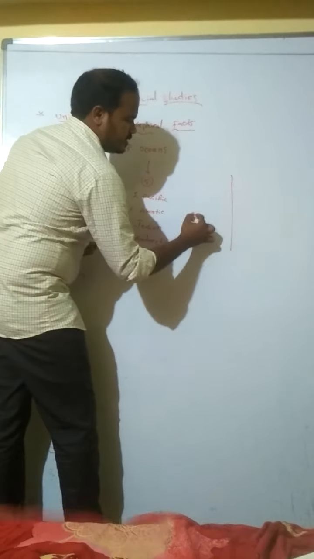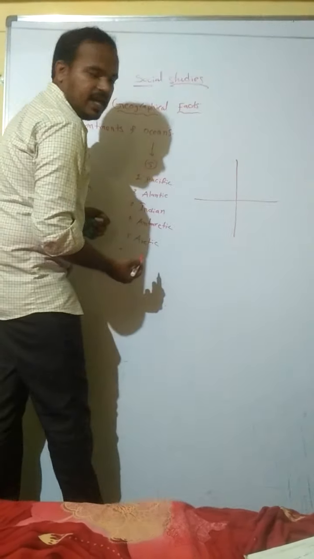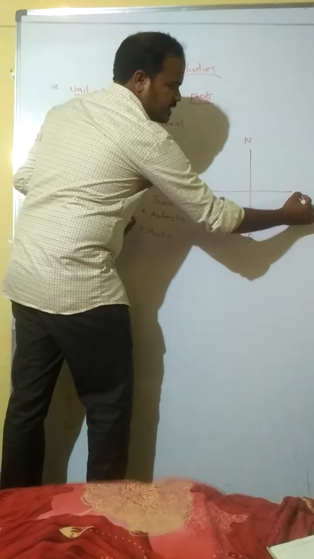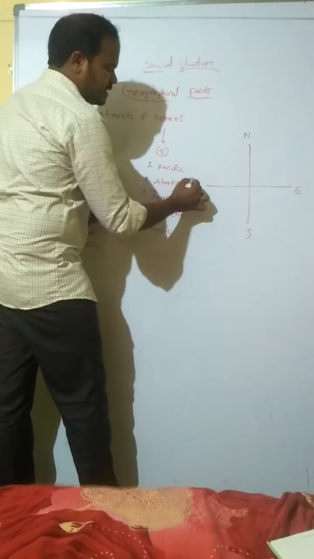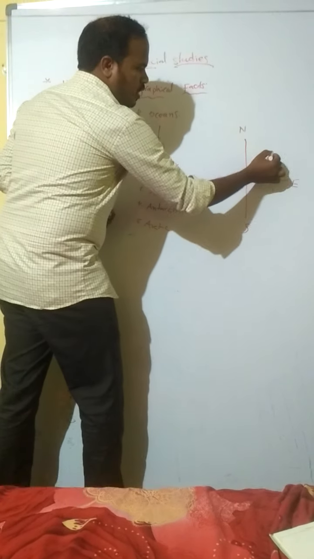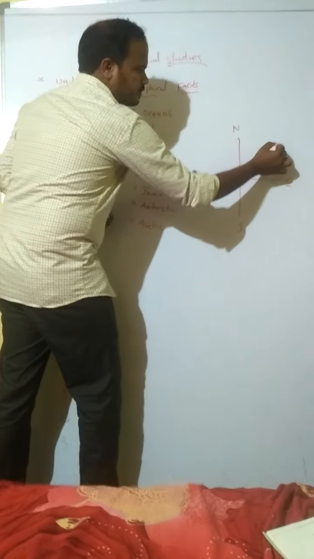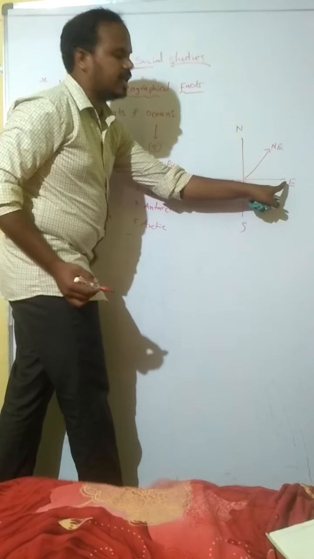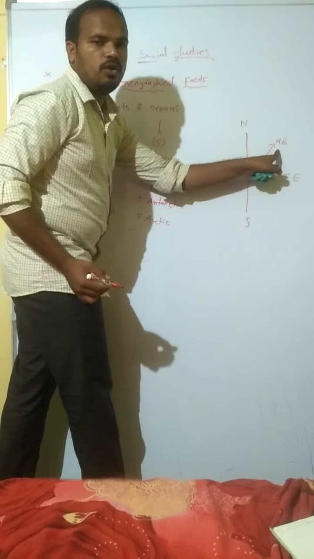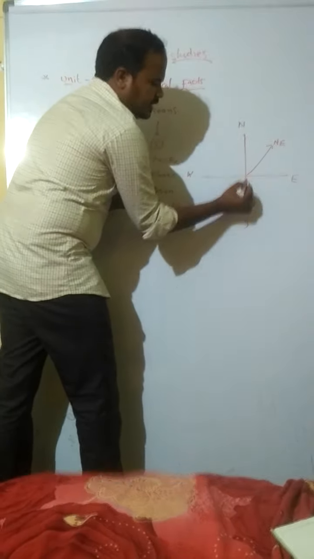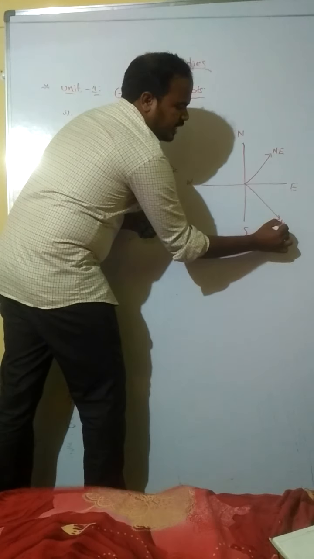These are the directions. This is the north direction, this is south, this is east, and this is west. In between north and east, we have northeast. In between south and east, we have southeast.